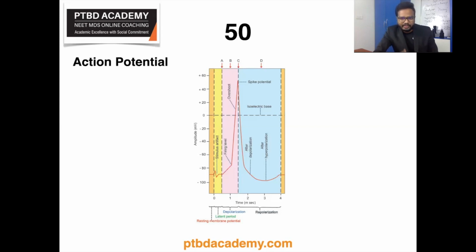So what's depolarization? A reversal of charges. Depolarization is the initial phase of the action potential in which the inside of the muscle becomes positive and the outside becomes negative. That is the polarized state; that is, resting membrane potential is abolished, resulting in depolarization. Repolarization is a phase of the action potential in which the muscle reverses back to resting membrane potential. That is, within a short period after depolarization, the inside of the muscle becomes negative and the outside becomes positive. So the polarized state of the muscle is re-established.